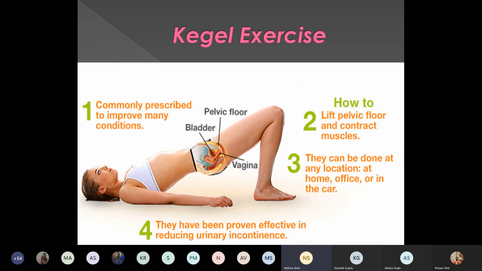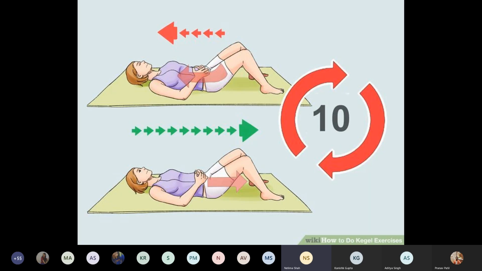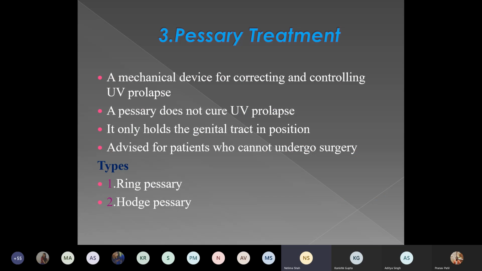These exercises can be done at any location, at home or office or in the car, where, in the sitting position also, she can contract her pelvic muscles repeatedly, which will increase the strength in those muscles. Once the muscles are contracted, she has to count from 1 to 10 and do the repetitions. So this was something about prevention of prolapse.